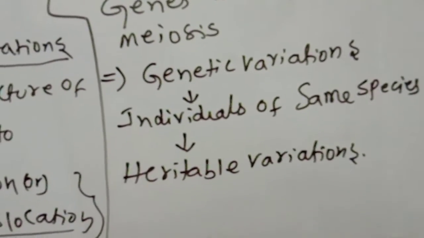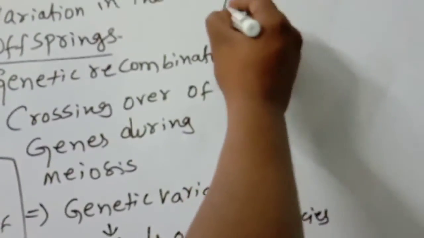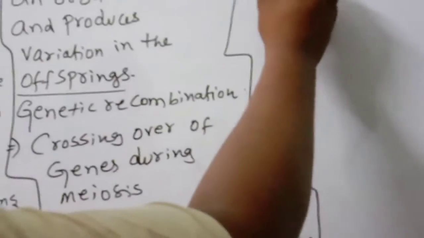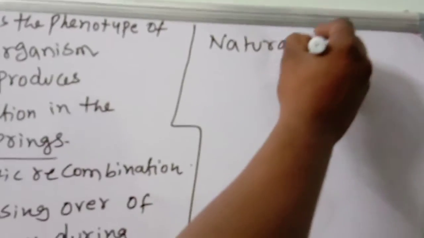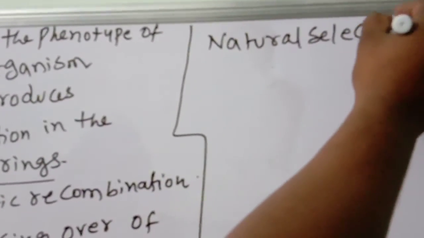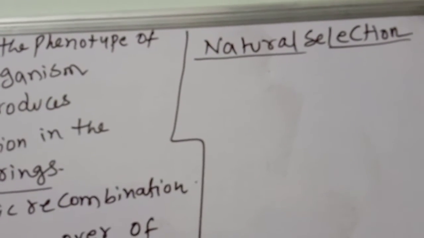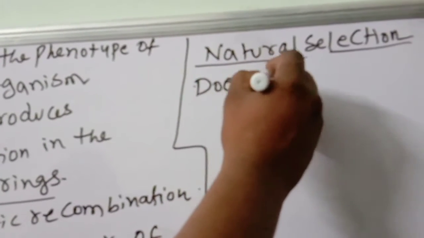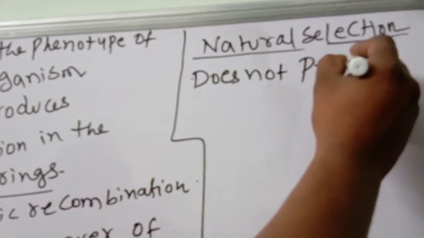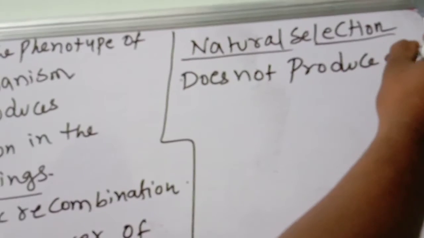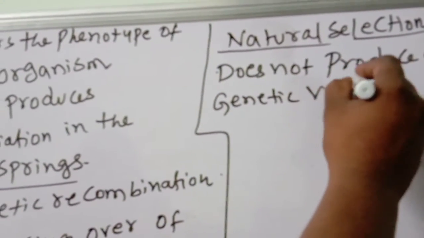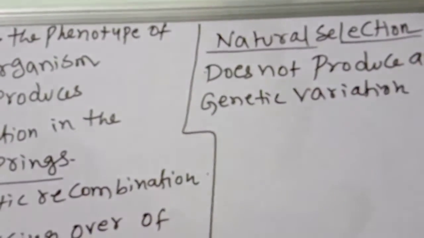The next one in the modern synthetic theory is natural selection. This point you should remember: natural selection does not produce any genetic variation. This point also you should remember.